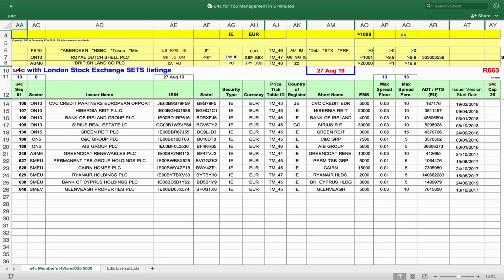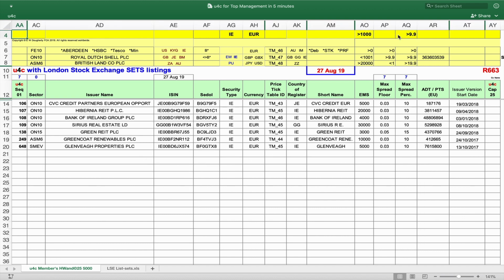Now we wish to see which of these securities have a maximum spread percentage of 10% or more. We enter greater than 9.9 in the u4c Q bar, u4c the file, and there we see the 7 such items.